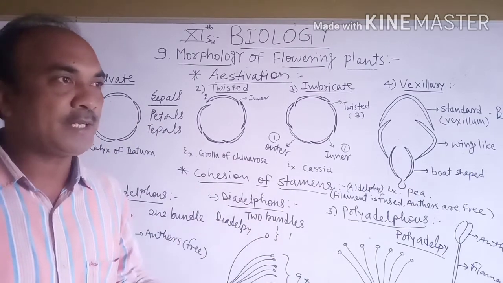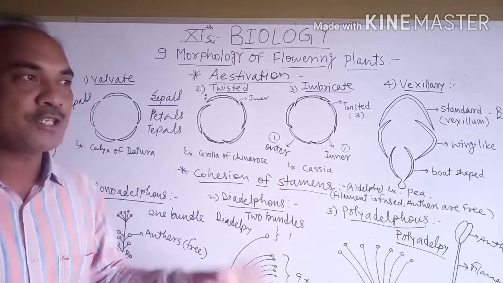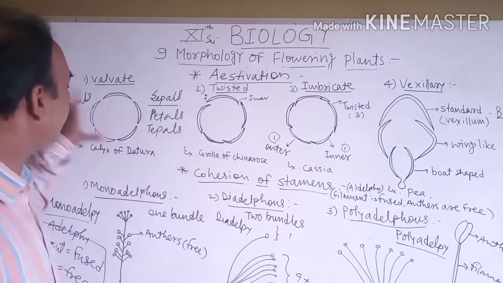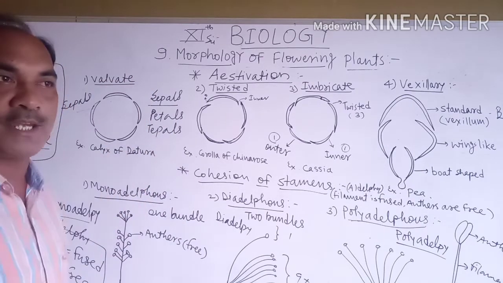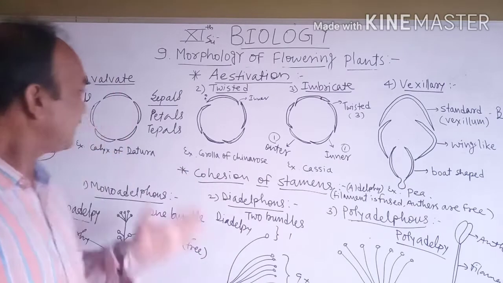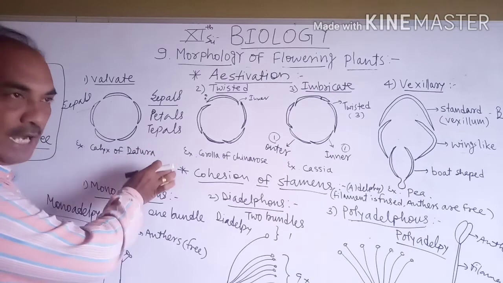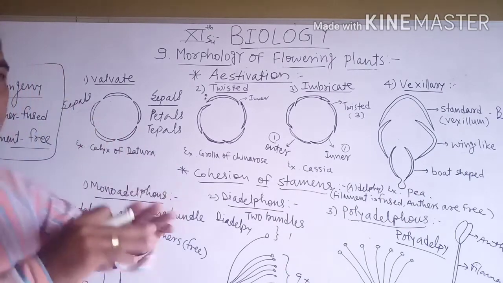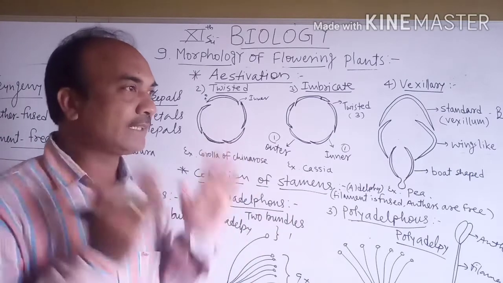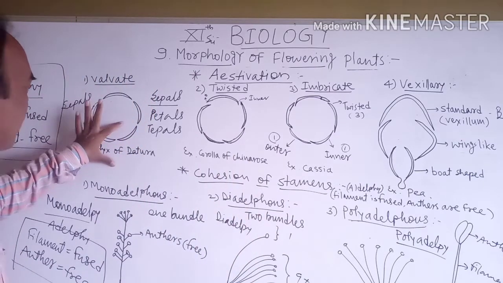This valvate type of estivation is found in the calyx of datura. In a datura flower, all the sepals are free from each other.